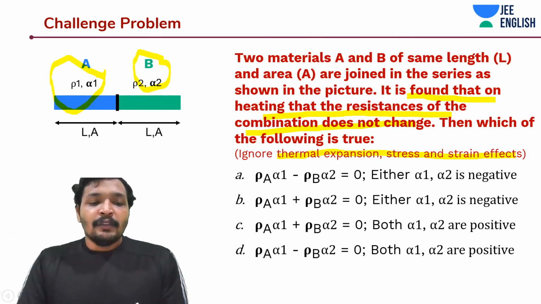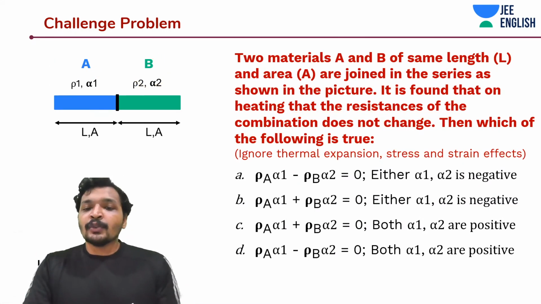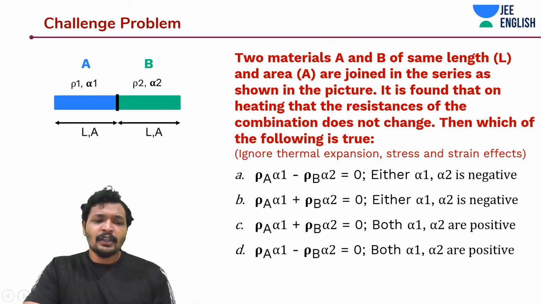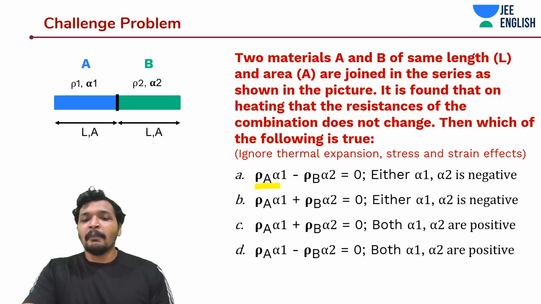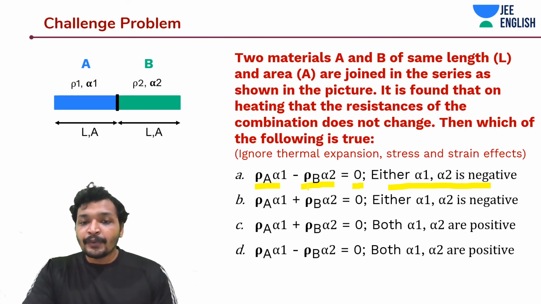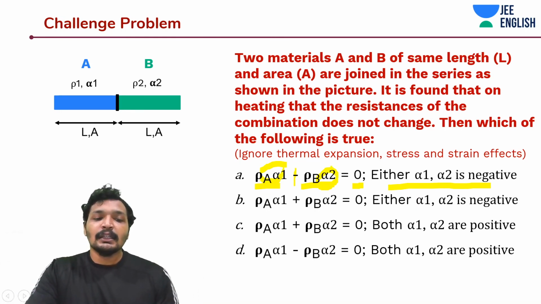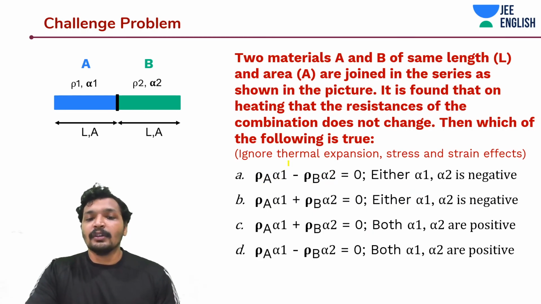So that being said, we have to choose one among those options. You can also do it the other way around, just by looking at the options. The given option is rho A into alpha 1 minus rho B into alpha 2 is equal to 0, and they're saying either alpha 1 or alpha 2 is negative. Now, if you add this negative sign and this equation holds true, that means what we have discussed now is wrong.